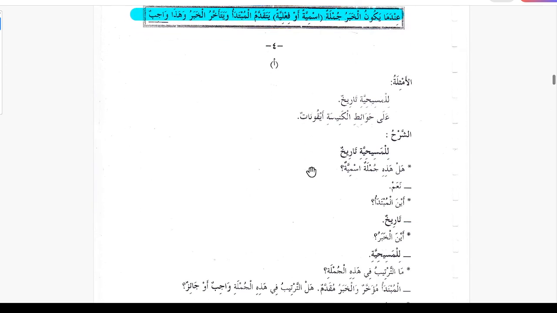Number 4, next rule. Lil masihiyati tarikhun. For Christianity, there is a history. Ala hawaiti al-kanisati iconatun. On the walls of the church are icons. So both are jumla ismiya. Tarikhun is mubtada.